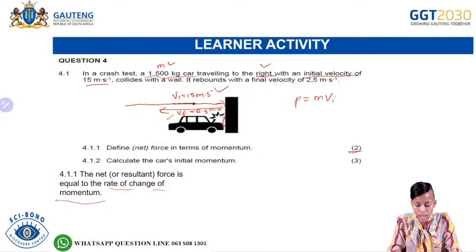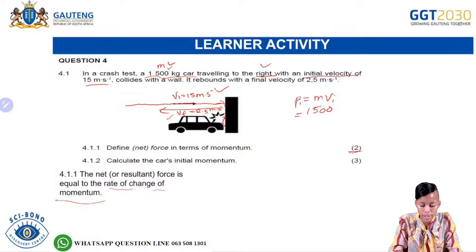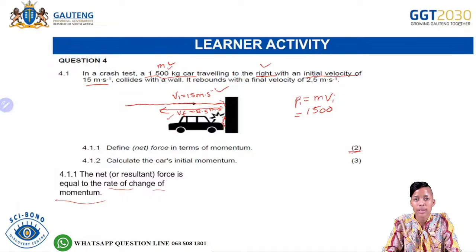But in this case, we are calculating the car's initial momentum, so we can write this as P initial = m V initial. In terms of the data collected, we have the mass, which is 1,500, and we also have the velocity.